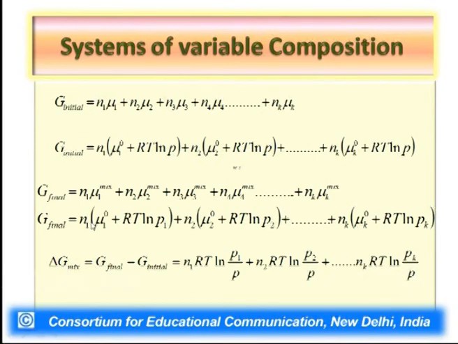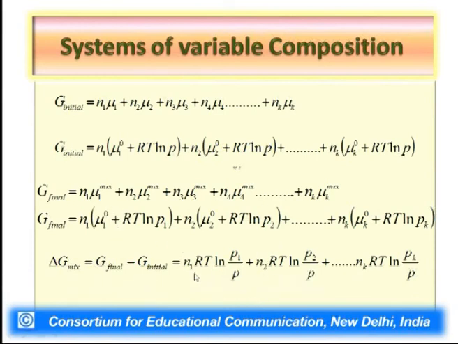When we subtract the initial value of Gibbs free energy from the final value, we will end up with a number of terms, each corresponding to a particular component, that is, N1 moles of component 1 times RT ln P1 by P. The standard chemical potential terms will cancel.